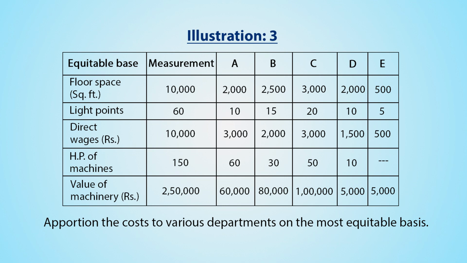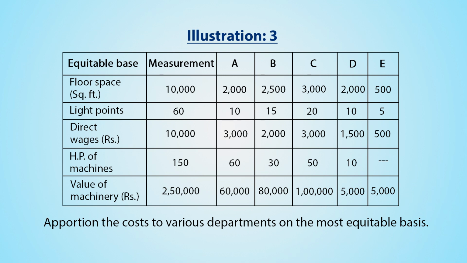Direct wages in terms of rupees given 10,000 rupees. For department A, it is rupees 3000. For department B, rupees 2000. For department C, rupees 3000. For department D, rupees 1500. For department E, 500. Horsepower of machinery is given.